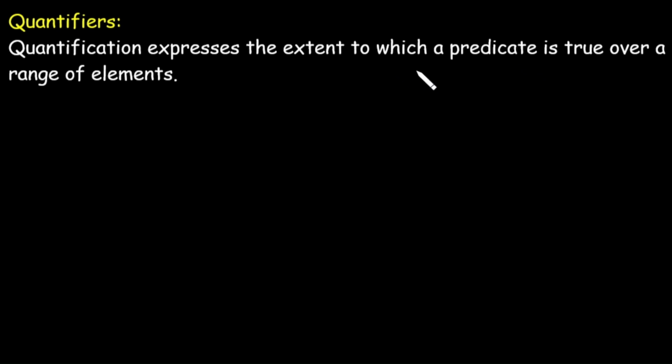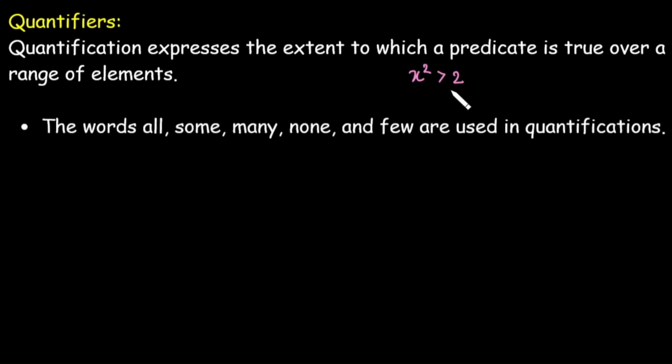Let's take an example. Suppose we are taking x square is greater than 2. Now this is a statement that says that the square of x is greater than 2. अब ये statement कितने extent तक true है? Means for what value of x the statement is true. Whether this is true for every value of x or for some value of x. So when we are dealing with such words like all, some, many, none, or few, that comes under the part of quantifiers.